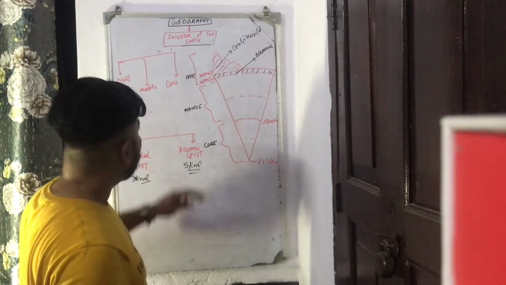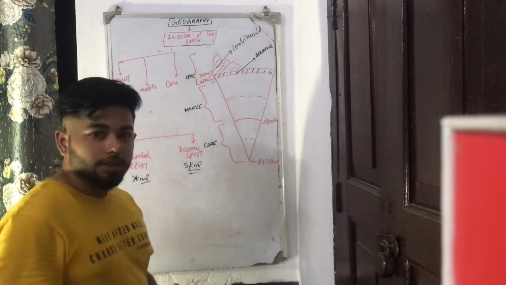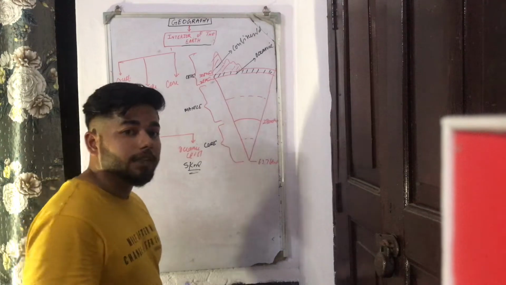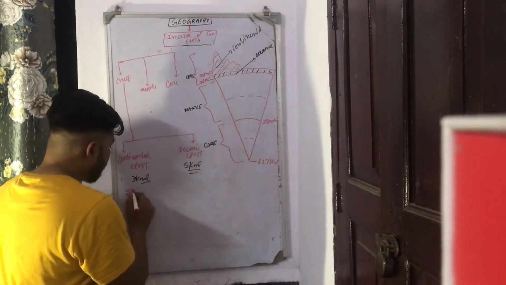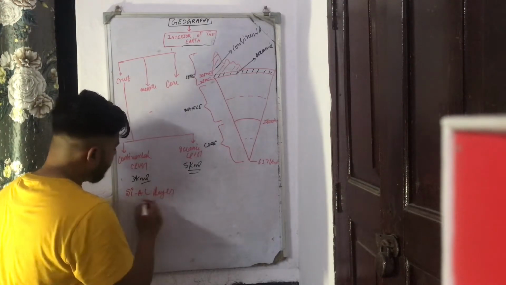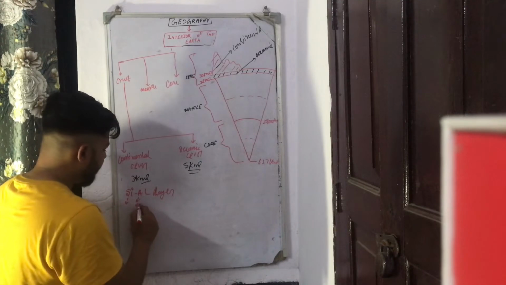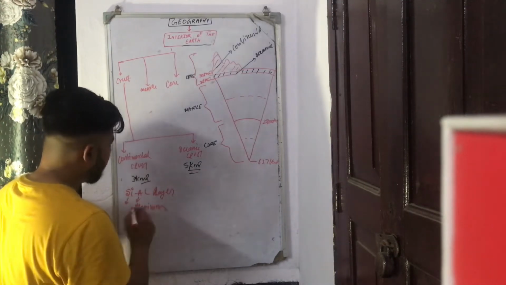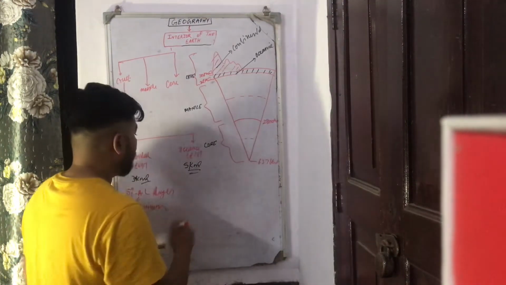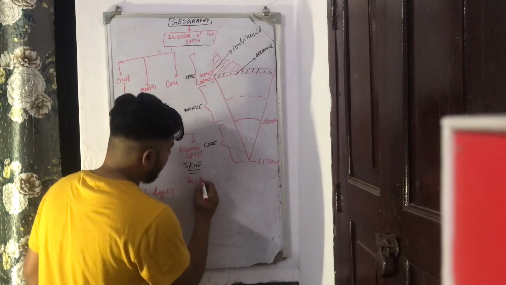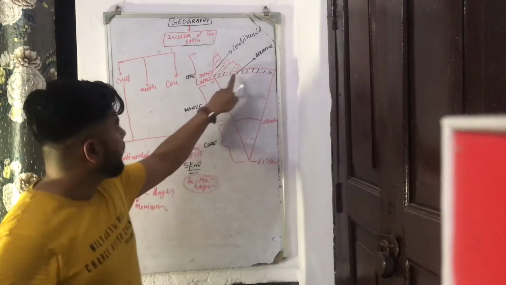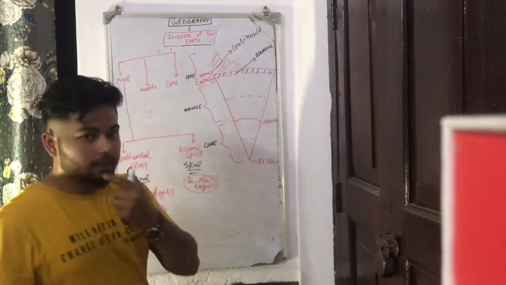Then the major dominant minerals in the continental crust are silica and aluminium, and therefore we call this crust the Sial layer. Similarly, the oceanic crust is predominantly silicon and magnesium, and therefore it is known as the Sima layer. Oceanic crust is Sima, continental crust is Sial.